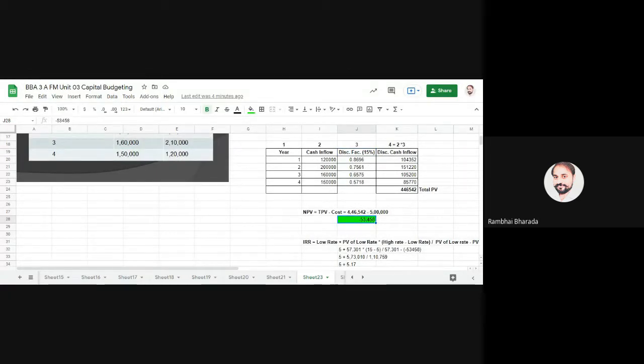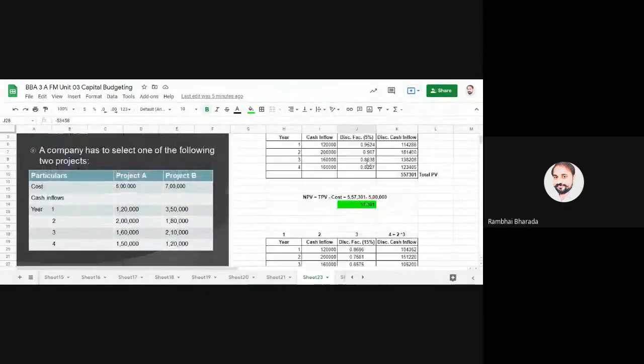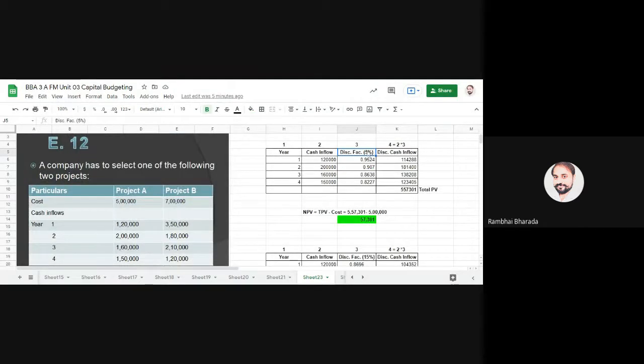So we need to prepare two different tables for this. First table in which NPV is positive, second table in which the NPV is negative. How do we get the NPV negative? By increasing the discounting factor. Suppose first we have prepared this table at 5% in example number 12. Then we have prepared the same table at 10%, but at 10% we are getting a positive NPV.